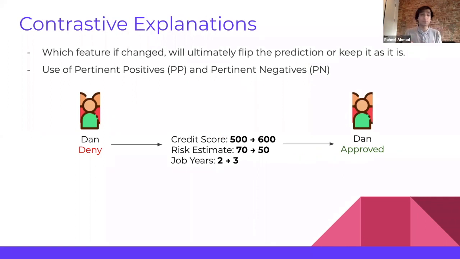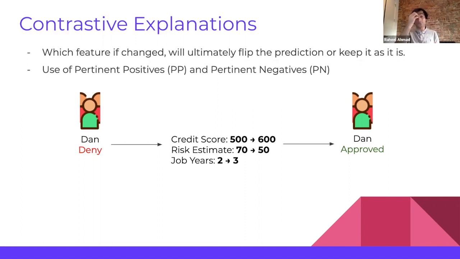Then you have contrastive explanation, another technique that is very, very overlooked, which helps you understand which features, if changed, will ultimately change the prediction or might keep it the same. It uses two concepts, pertinent negatives. Pertinent negatives identify a minimum set of features, which if altered would change the classification or the prediction of the original input. Pertinent positives, on the other hand, identify a minimum set of features and their values that are sufficient to yield the original prediction or input classification.